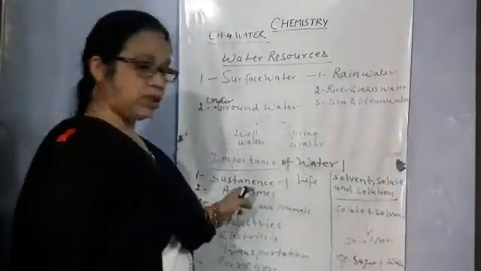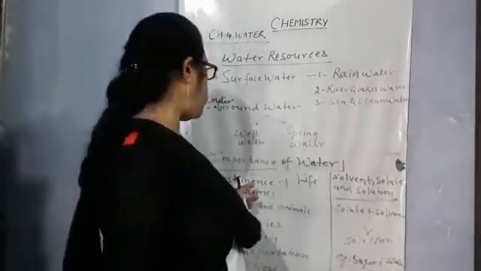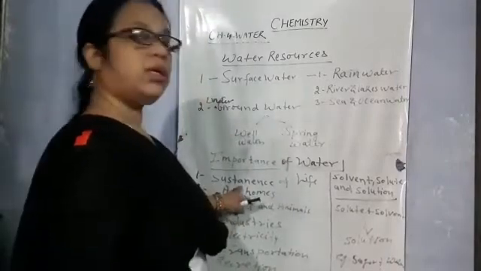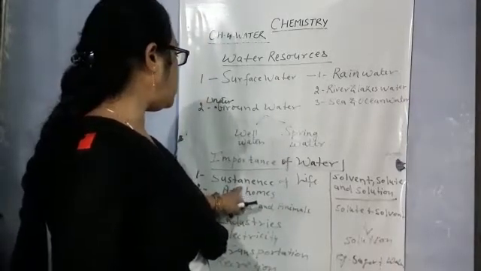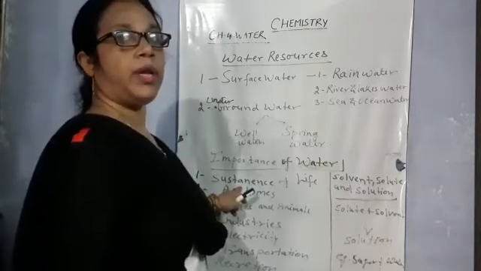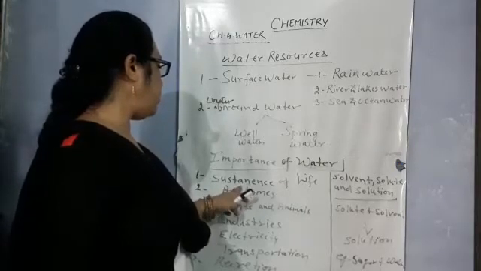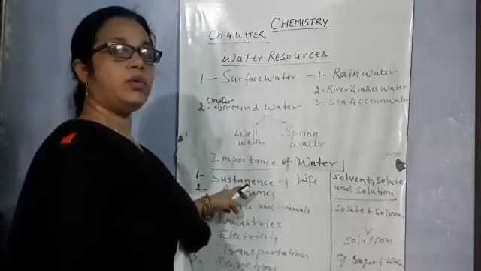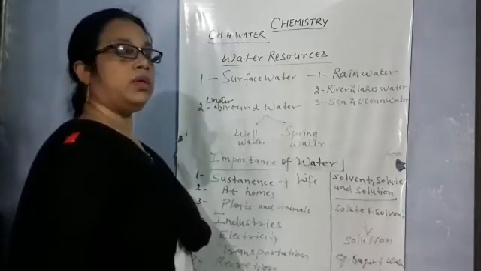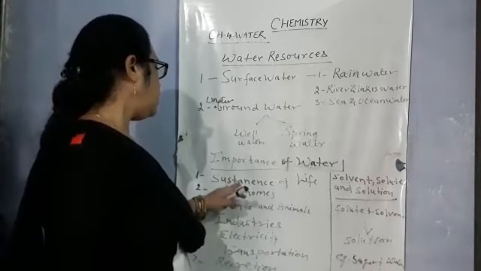Now, sustenance of life. Water is used in many purposes, like our activities that occur in our body, which are digestion, assimilation, and the supply of nutrients in the body with the help of water. And plants grow with the help of water. Plants make their food and supply the nutrients to different parts of the body through water.